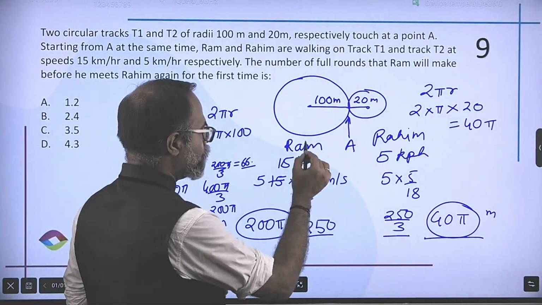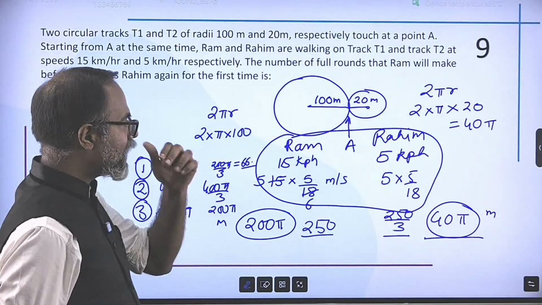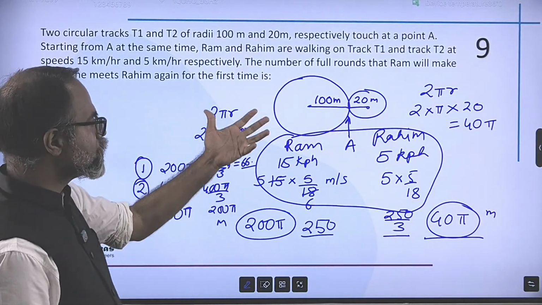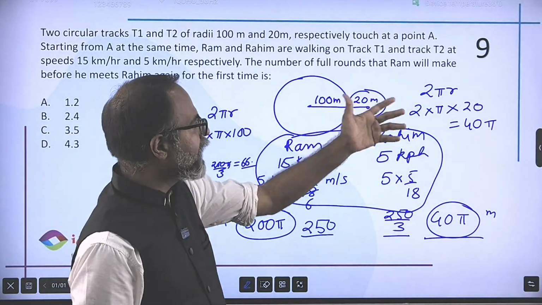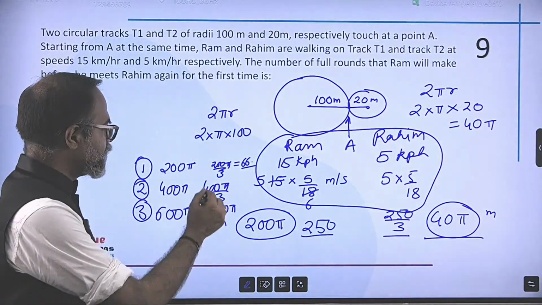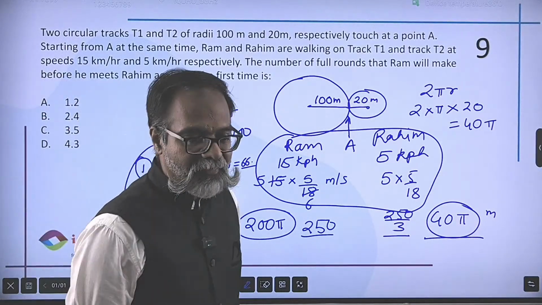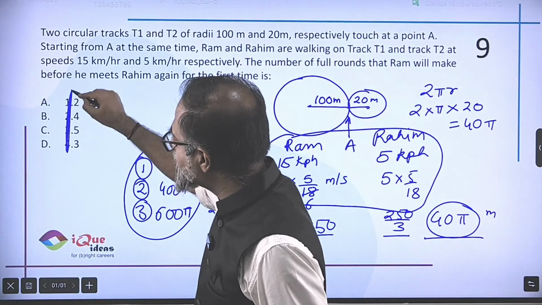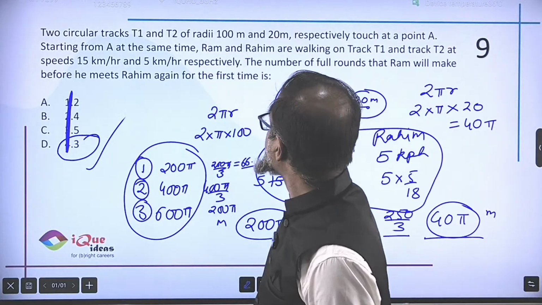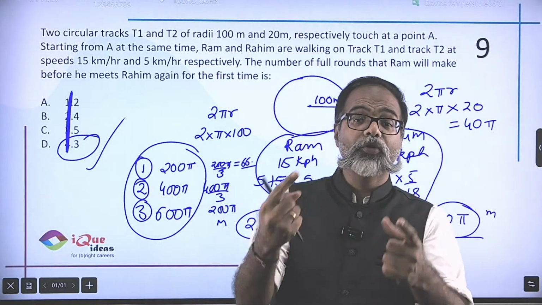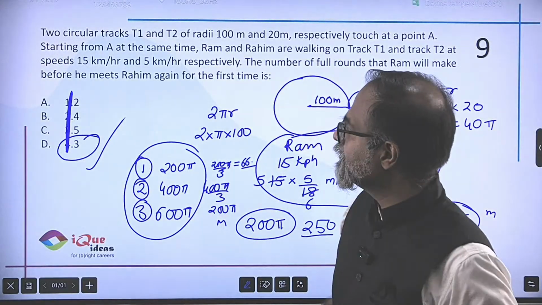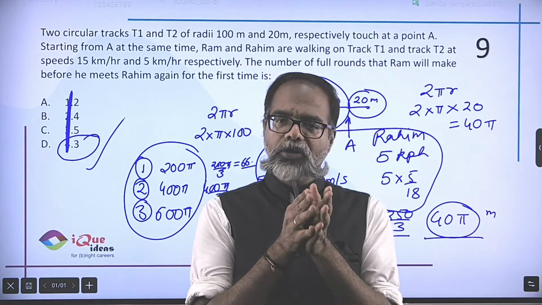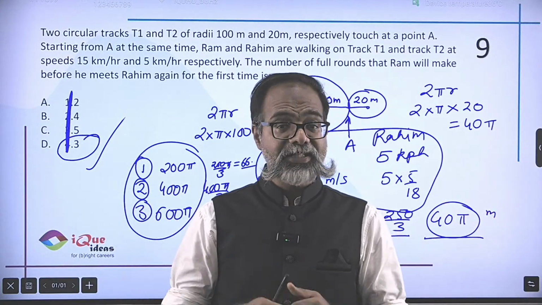So technically speaking, I don't even need all these calculations. As long as I know that one person is traveling at 3 times the speed of the other, and I know the distance traveled by one is 200 pi, the other is 40 pi, by just estimating these things, I will definitely be able to get a guess that it has to be 3. So again, wrongly printed options, it has to be 3. The number of full rounds, because look at the question, it says number of full rounds. So the number of full rounds that Ram will make when he meets Rahim has to be 3. So not too difficult. Of course, you may end up doing some extra calculations, which is unnecessary now that I realize it.